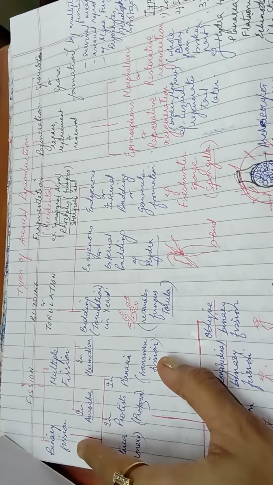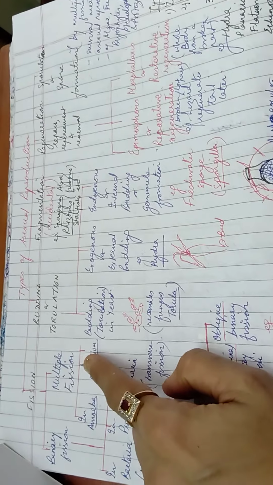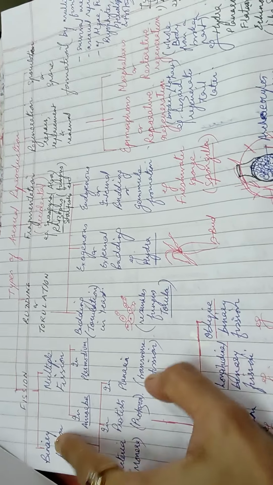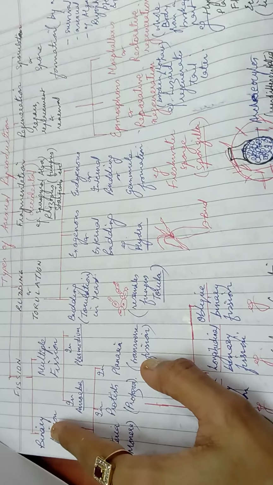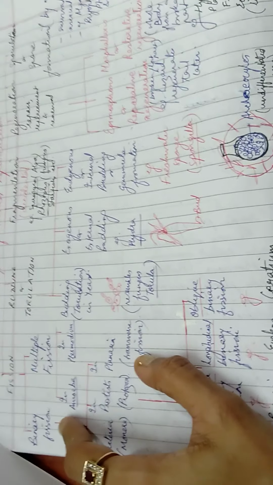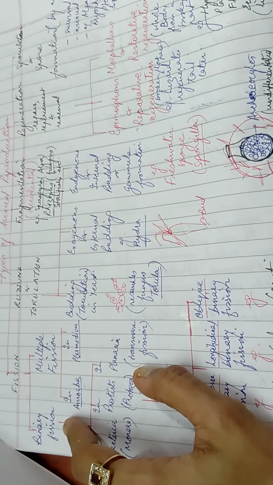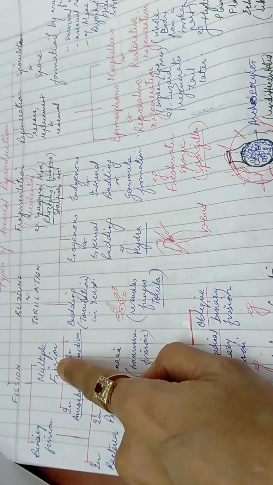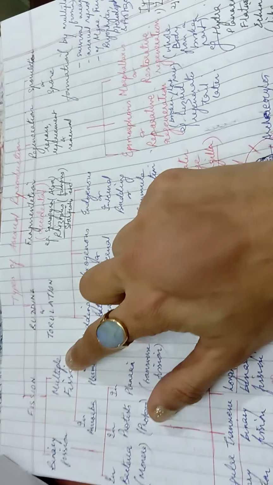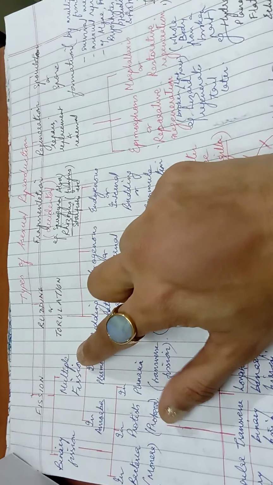Basically, it's of two types: binary fission and multiple fission. Binary means 2. Binary is a term you also use in computers, the binary digits. So binary means 2. When one cell divides into 2, you call it binary fission. Multiple means at the same time one cell divides into many, and then you call it multiple fission.